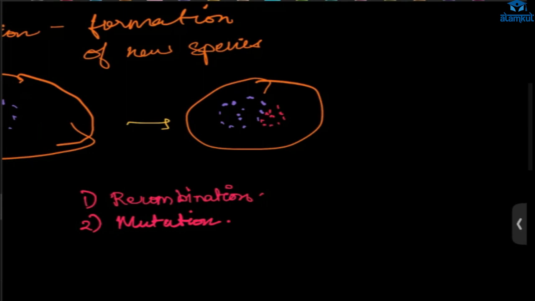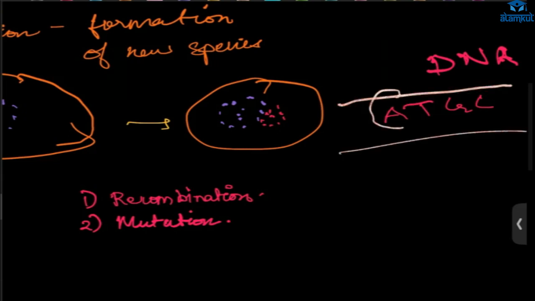Can you tell how it happens in mutations? In some of the genes, the DNA has nitrogenous bases, four types: A, T, G, C. If in a DNA, A is replaced by C, then the complementary base pair will also change.